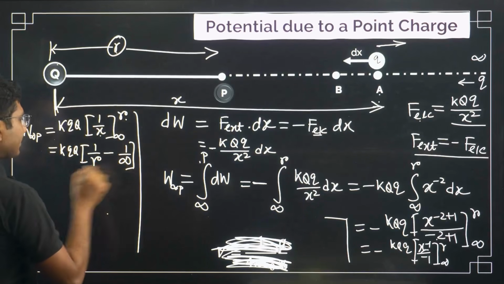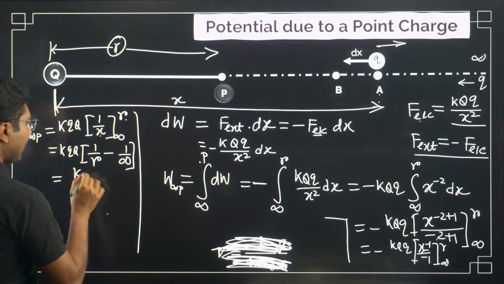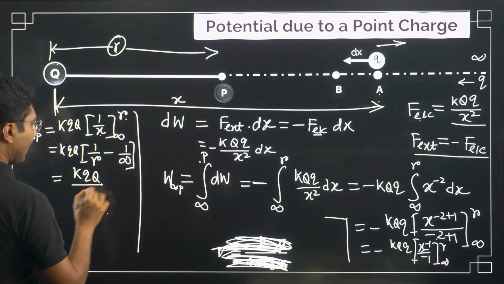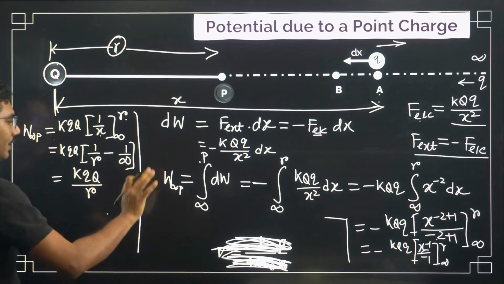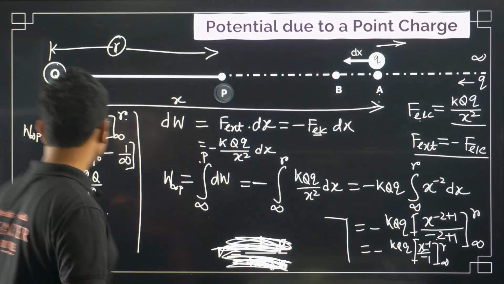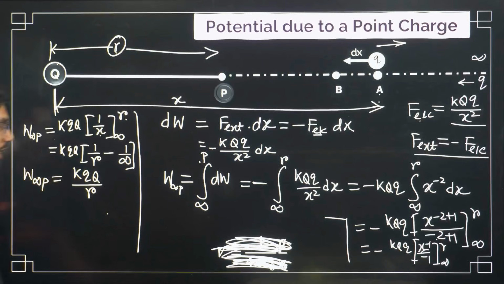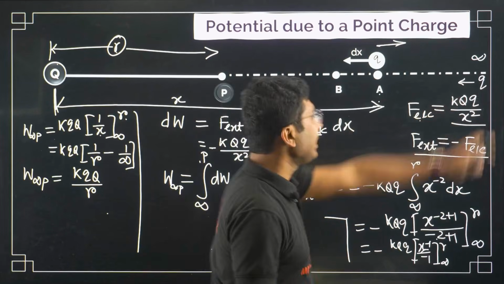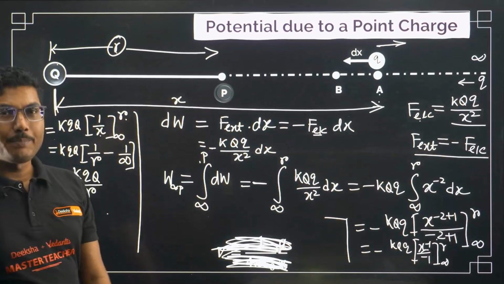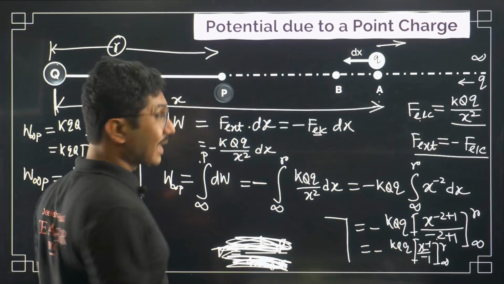So this becomes 0, and we get k q by r. The other term is 0. So this is the work done to bring a unit positive charge from infinity to the point P. This is the work done we have calculated.